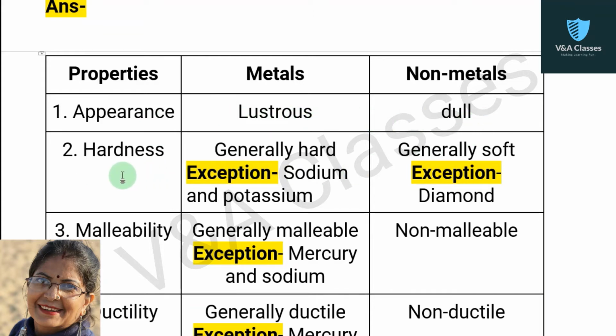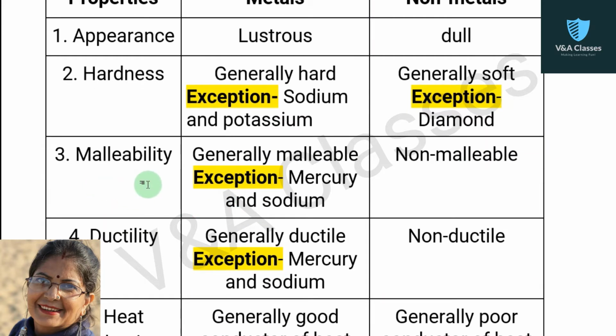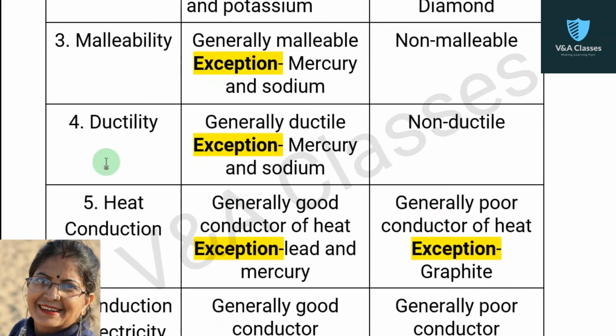Second property is hardness. For metals, generally hard. Exception, sodium and potassium. For non-metals, generally soft. Exception, diamond. Third property is malleability. For metals, generally malleable. Exception, mercury and sodium. For non-metals, non-malleable. Fourth property is ductility. For metals, generally ductile. Exception, mercury and sodium.